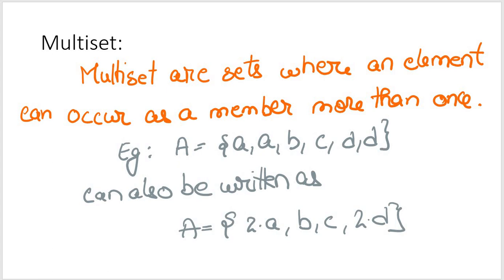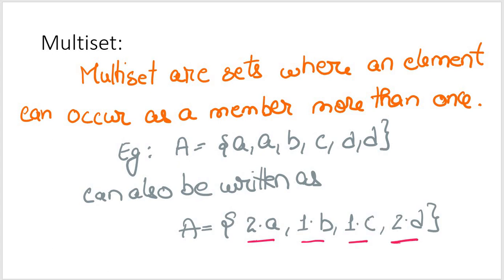That shows that there are 2 a's, 2 d's and 1 b, and let's make it more specific so that it is very clear: {2·a, 1·b, 1·c, 2·d}. That says 2 times a, 1 time b, 1 time c, and 2 times d. That's how we can write this as well.